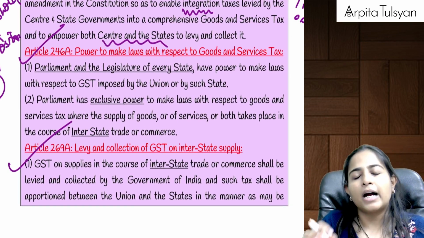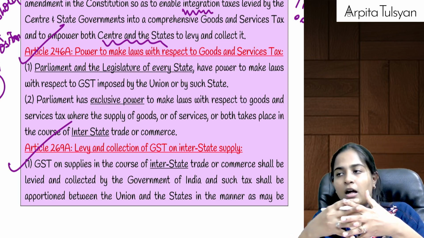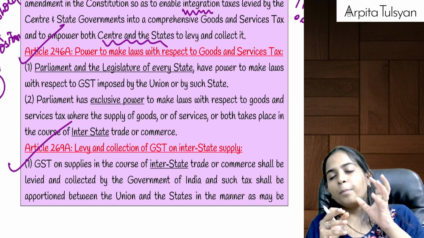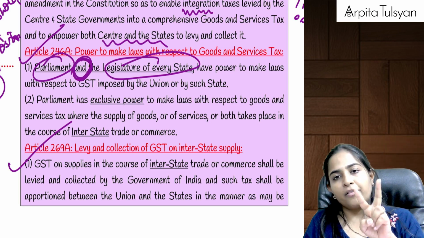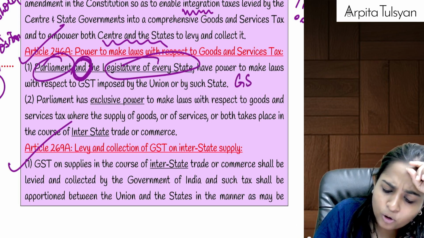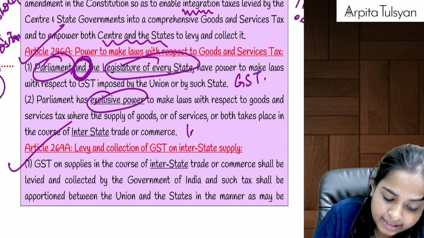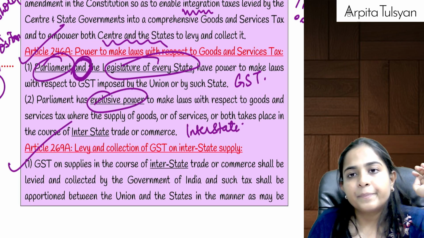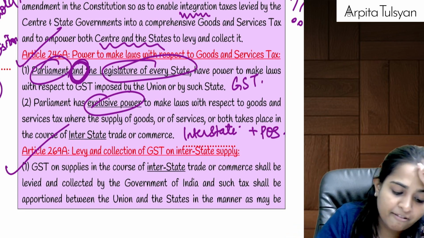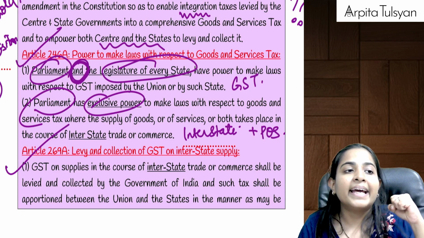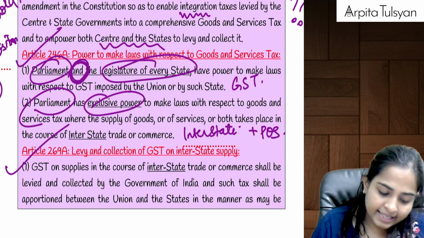Now, what was told in article number 246A? It said that for GST, powers have been given to parliament as well as the legislature of the state. Dual powers are given to both of them together to make all the laws relating to GST. But exclusive powers relating to interstate supply and place of supply matters have been given to the parliament. Means there the decision will be taken exclusively by the central government.